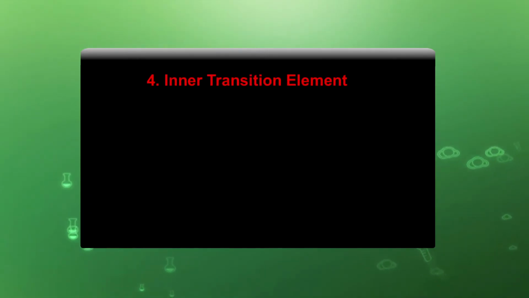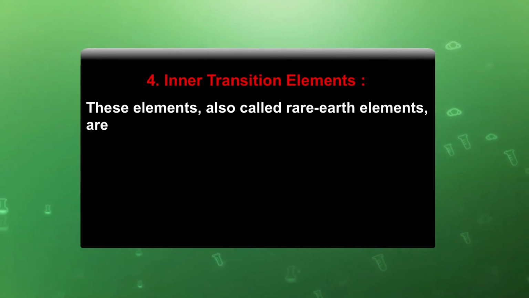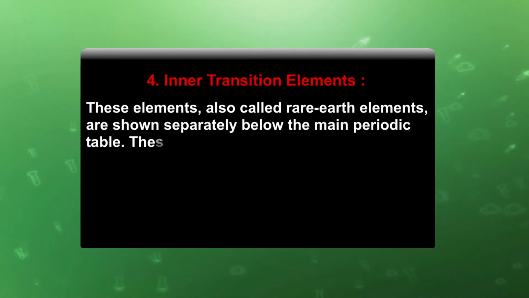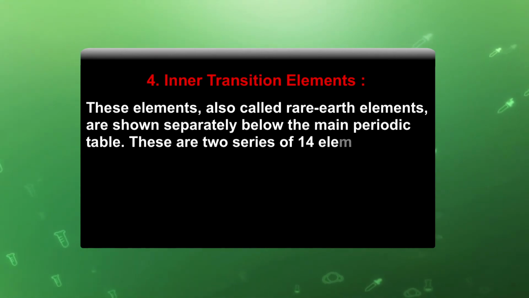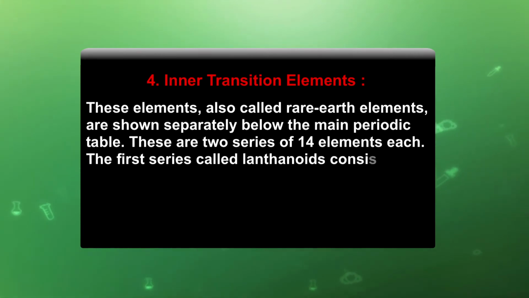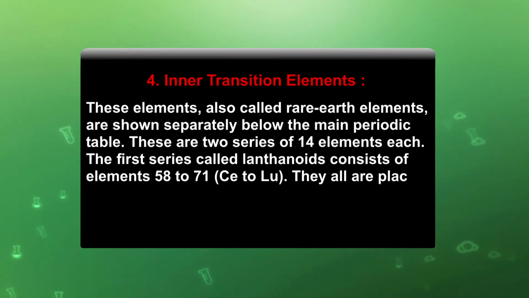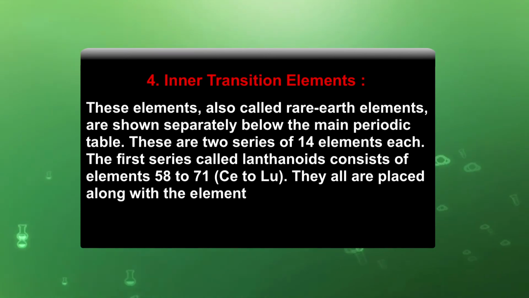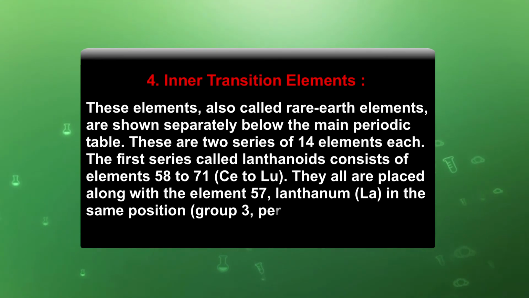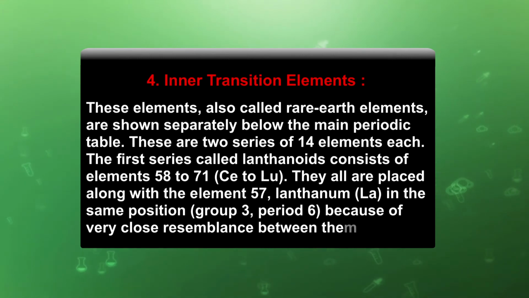Inner transition elements. These elements, also called rare earth elements, are shown separately below the main periodic table. These are 2 series of 14 elements each. The first series is called lanthanoids, consisting of elements 58 to 71, that is cerium to lutetium. They are all placed along with element 57, lanthanum, that is La, in the same group 3, period 6, because of the very close resemblance between them.